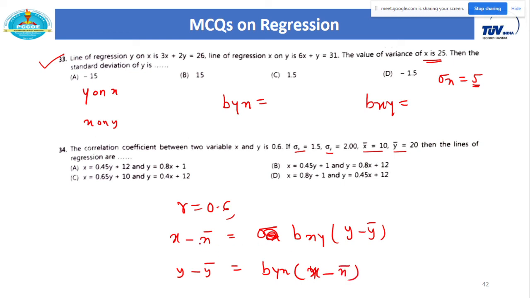Everything is given, so we just need to calculate bxy and byx. bxy is equal to r into sigma x upon sigma y, and byx is equal to r into sigma y upon sigma x. Now check all these given values, and from that you will get the regression lines.